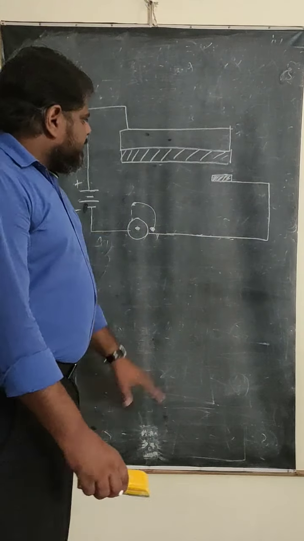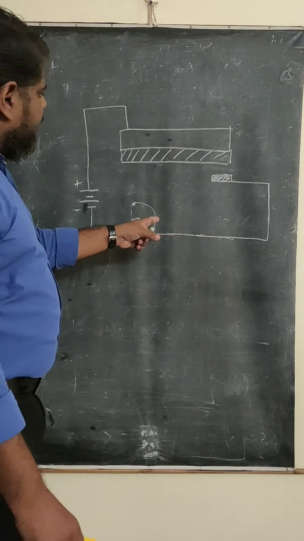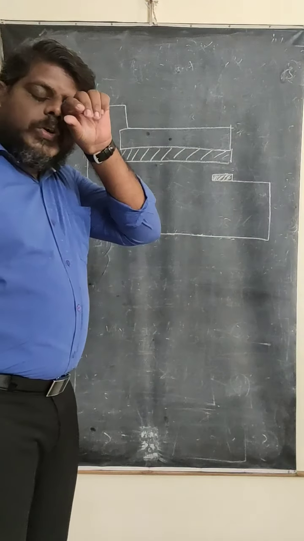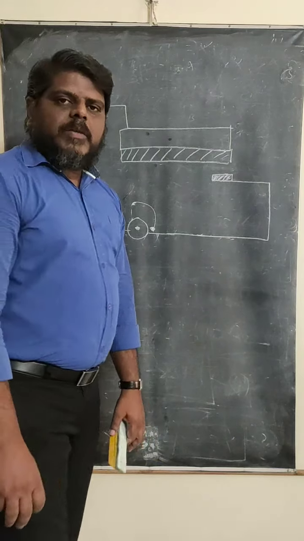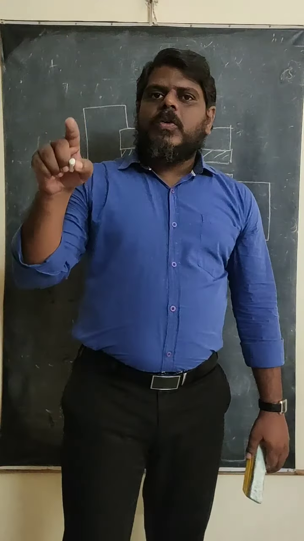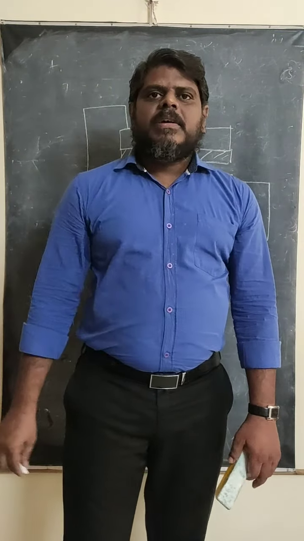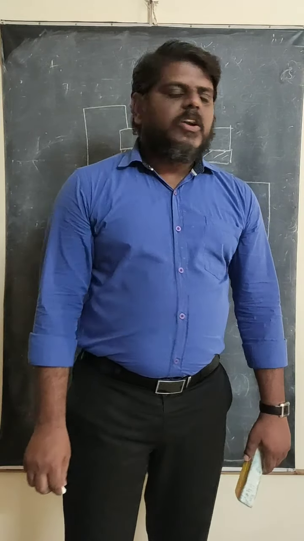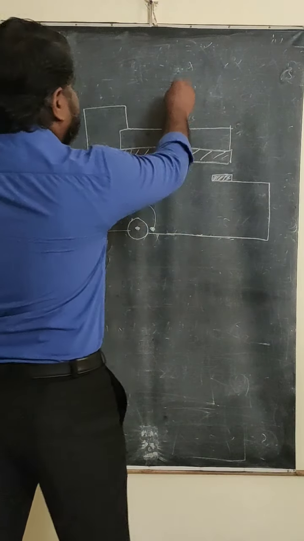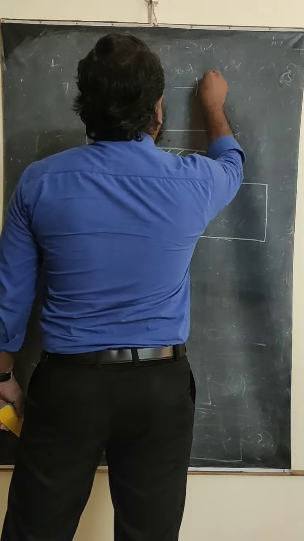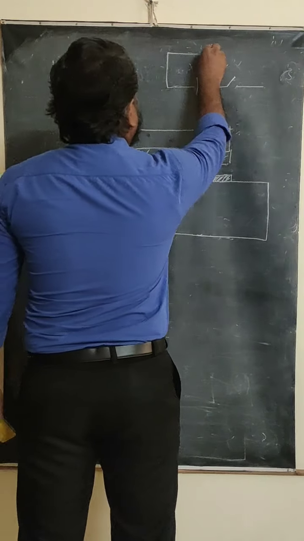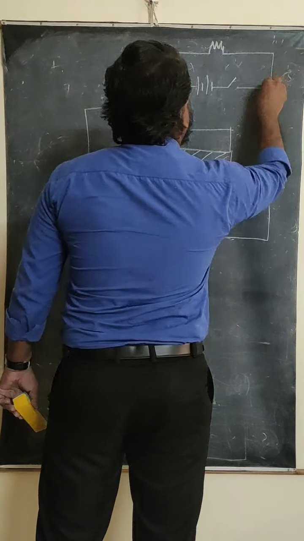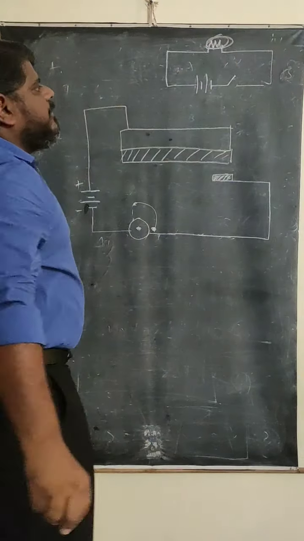Now let us see. Refer to the circuit diagram and tell me whether this circuit is closed or open. So this circuit is open. And everybody knows that current will pass only in a closed circuit. For example, this is a battery I am using here, and there is a switch, and I am going to take a bulb at this place. This is the bulb I am taking here.